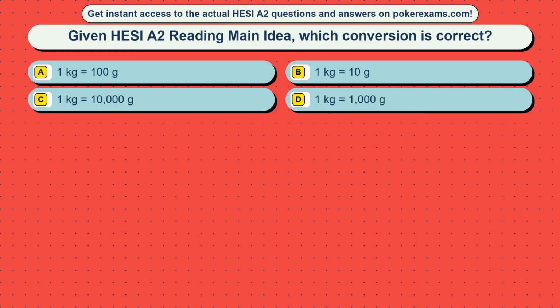Question 38. Given HESI A2 reading main idea, which conversion is correct?